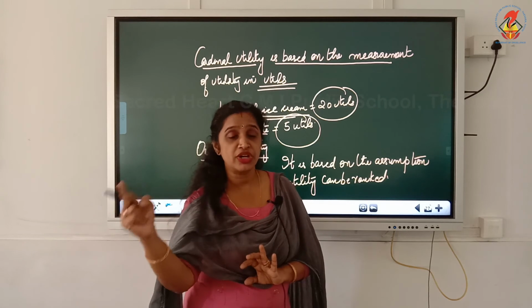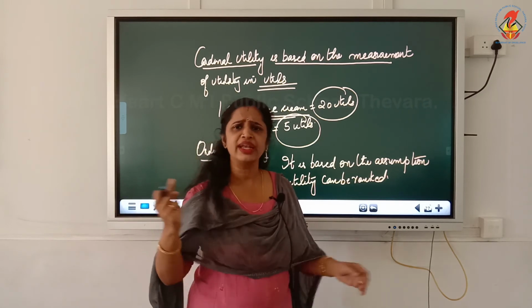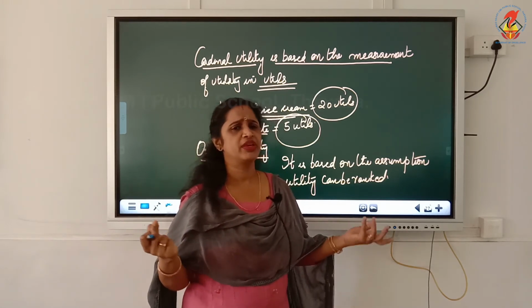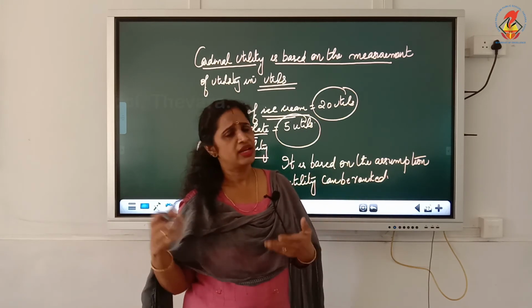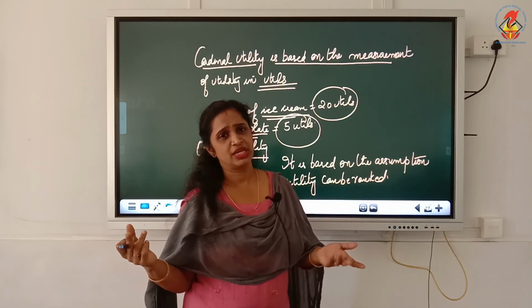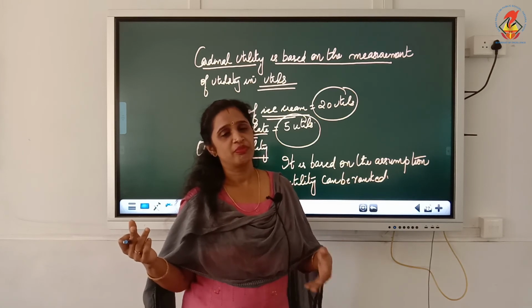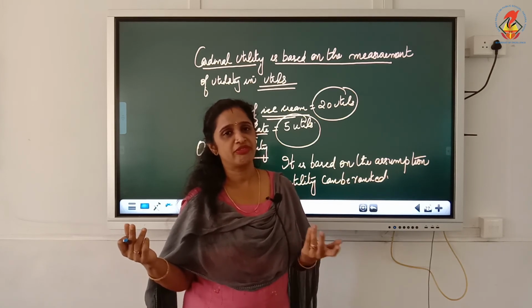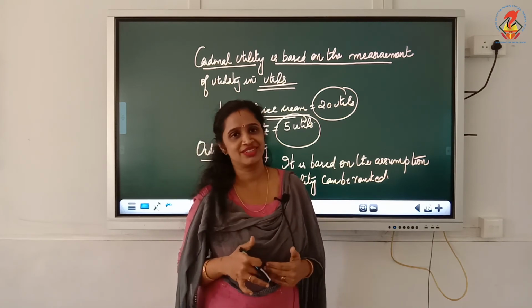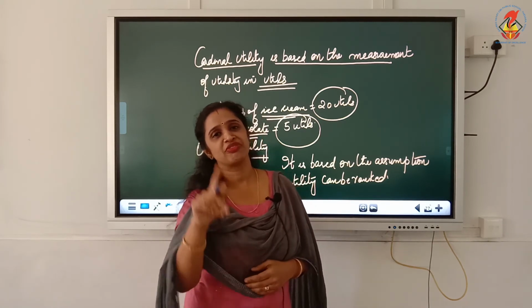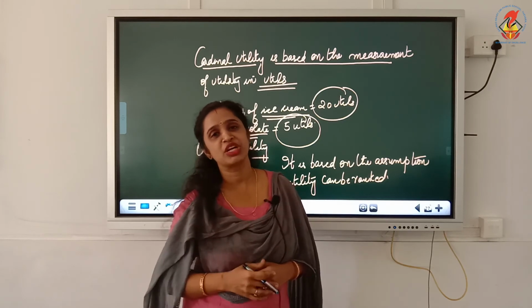That is known as cardinal utility: utility which is measured in the form of utils, and it depends from person to person. Suppose another person may not get satisfaction by consuming ice cream. He may be in favor of chocolate. So it depends on the people. But as far as I am concerned, I will get maximum satisfaction if I have one cup of ice cream.